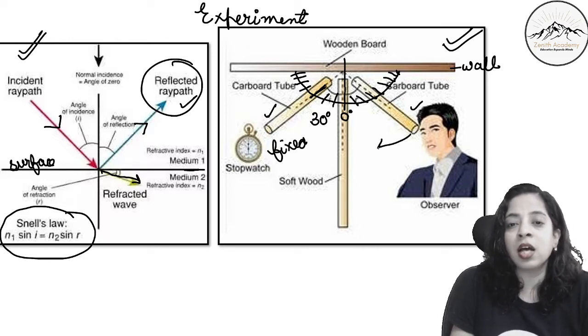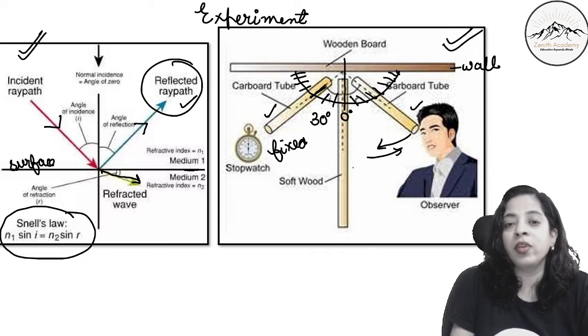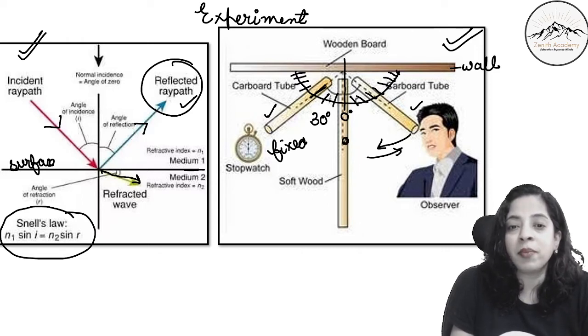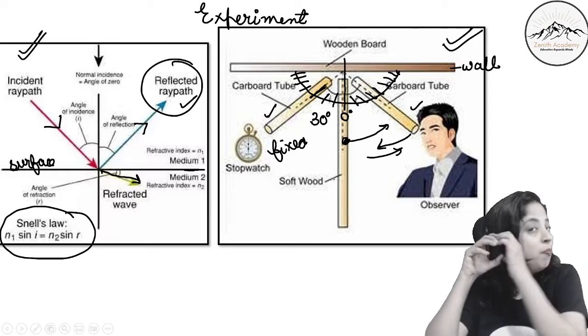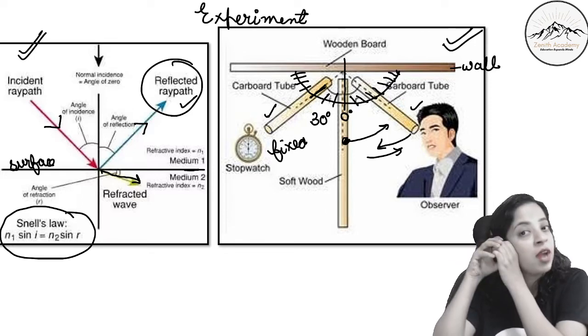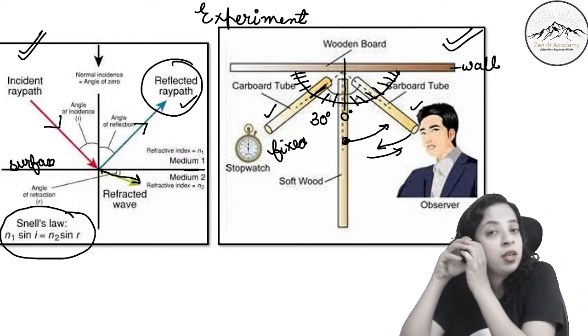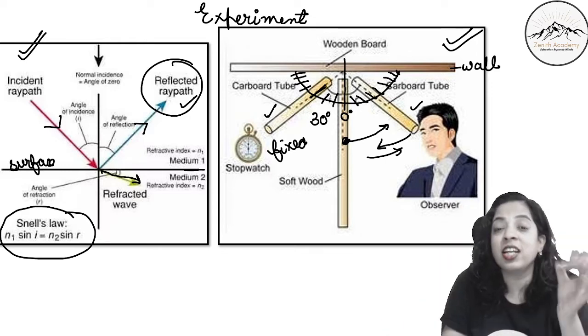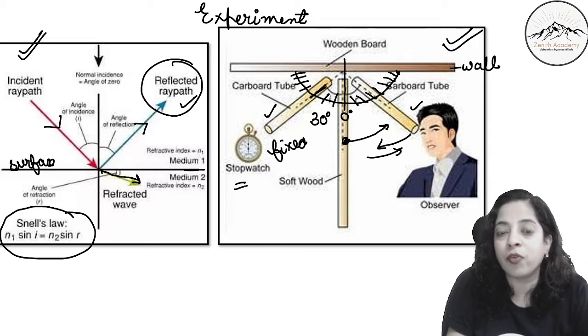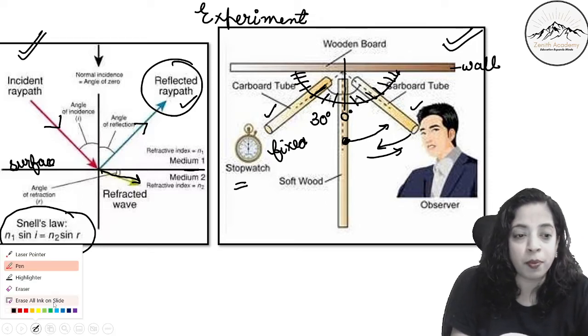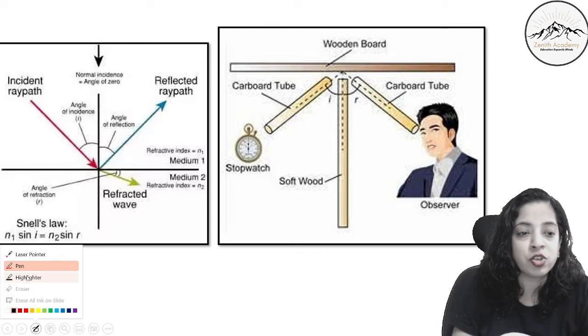Then I keep moving the other cardboard tube, starting from here, with my ear around the end of the tube. At a particular point, I will hear a very distinct and very loud sound of the stopwatch. There I have to stop. I hope you have understood this.